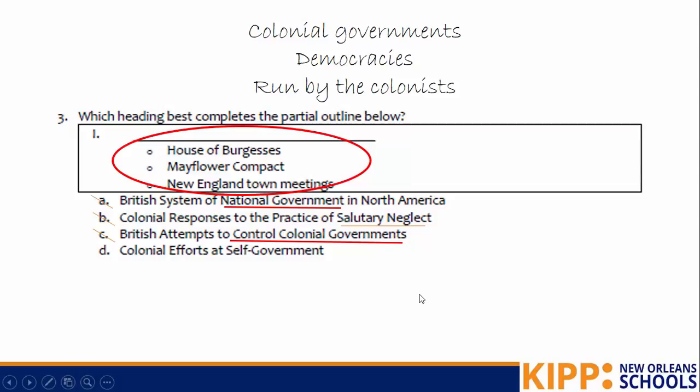And D says colonial efforts at self-government. That we know is the correct answer. We know it because all of these other options are wrong. And we actually said that when we thought about what we know about these three different parts of colonial government.